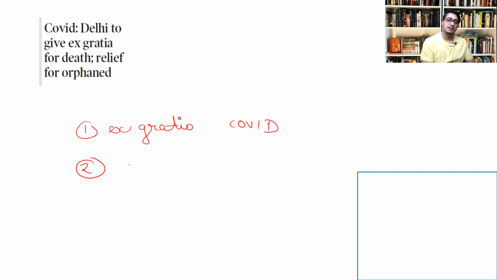Second, the biggest problem is the children whose parents have died, who have become orphans. So the Delhi government is coming with a policy that they would get a monthly amount of money in order to take care of themselves. And second, all the education of these children will be financed by the Delhi government.